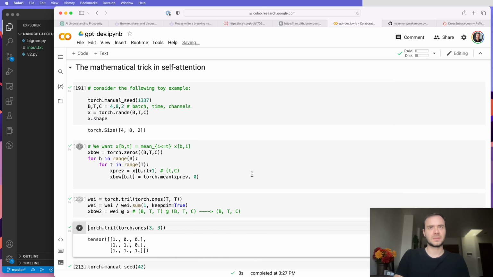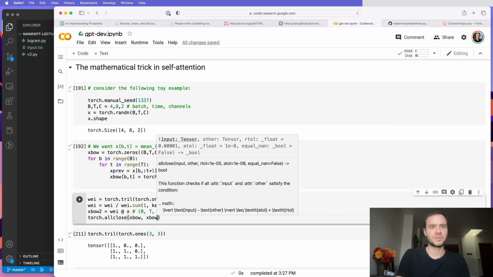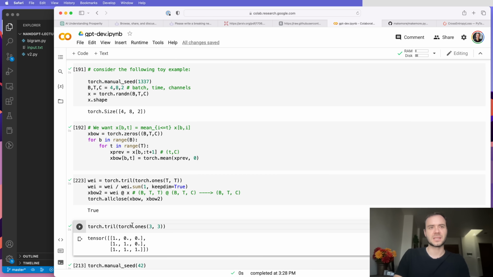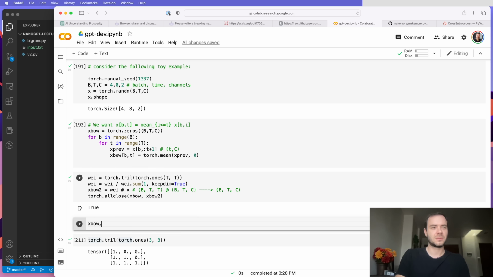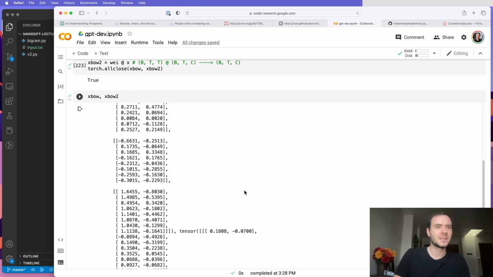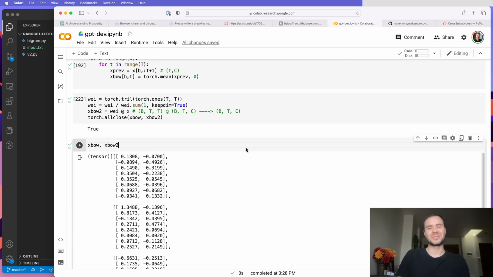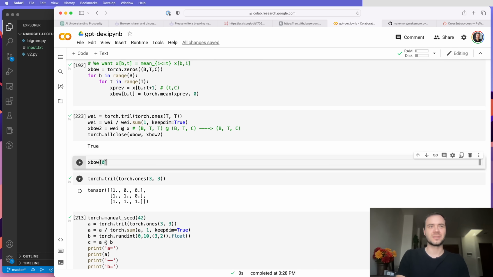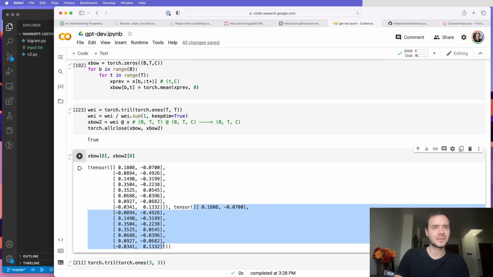So we can see that torch.allclose of xbow and xbow2 should be true. Now, this kind of convinces us that these are in fact the same. So xbow and xbow2, if I just print them, okay, we're not going to be able to just stare it down, but well, let me try xbow basically just at the 0th element and xbow2 at the 0th element. So just the first batch, and we should see that this and that should be identical, which they are, right?